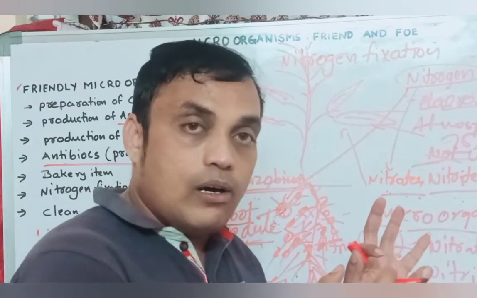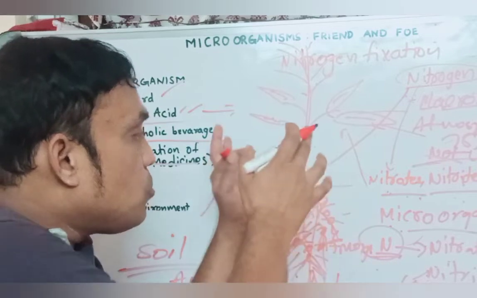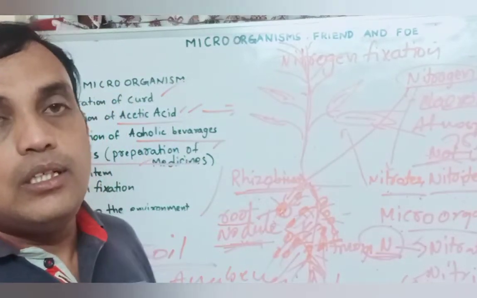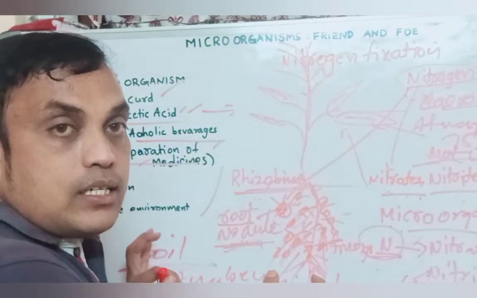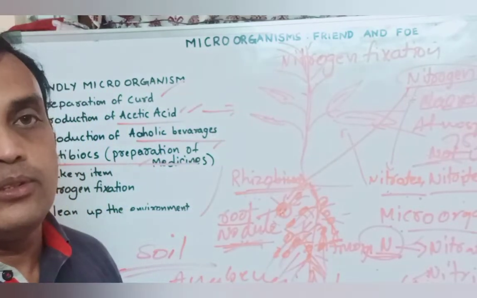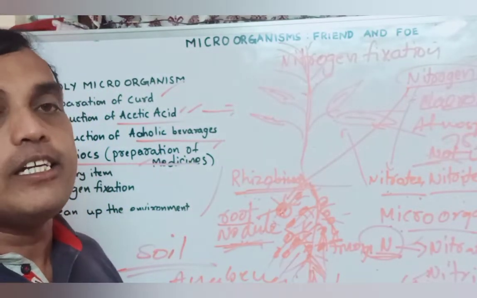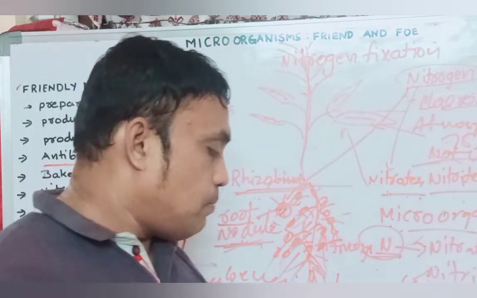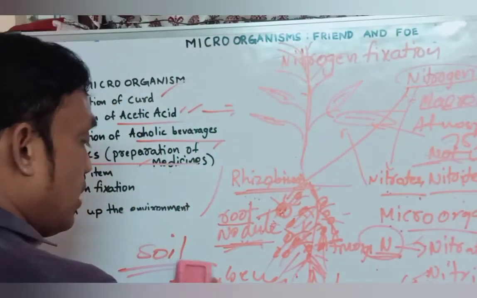These bacteria are directly or indirectly useful to plants. They give nitrogen and nutrients to plants. So these bacteria are useful to the plants, and not only plants, human beings also.